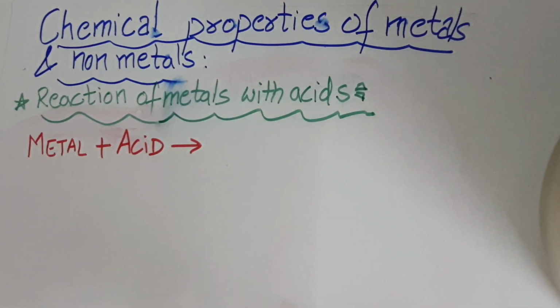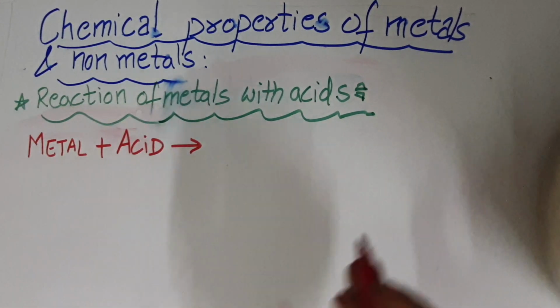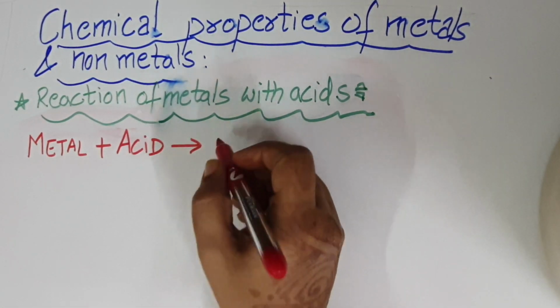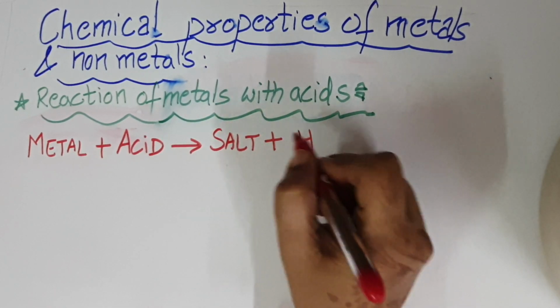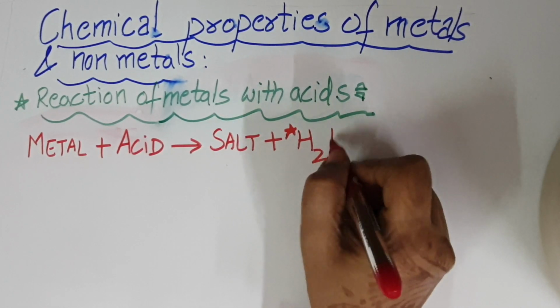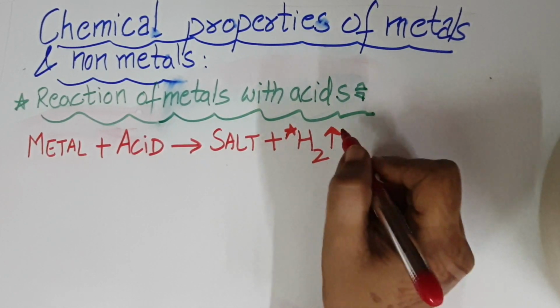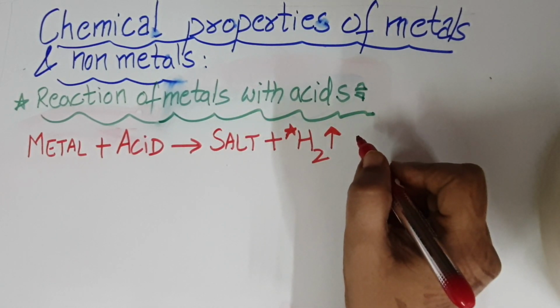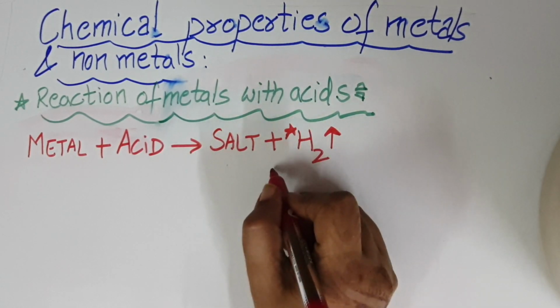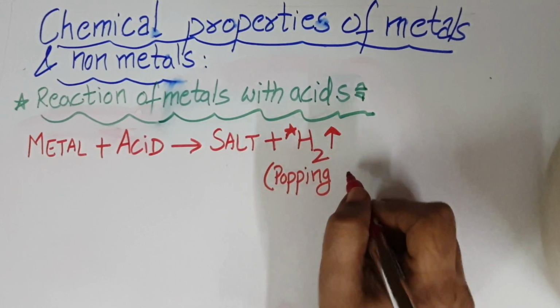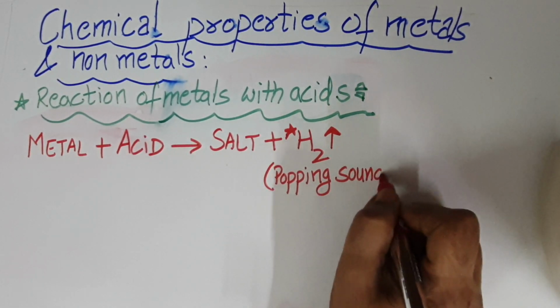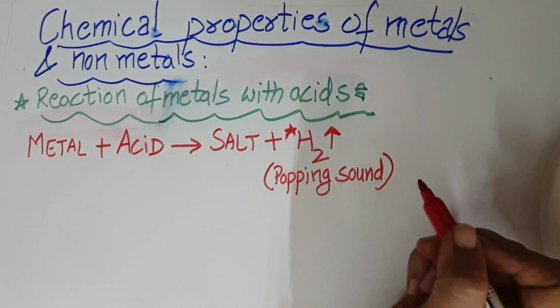Now let's talk about the next chemical property, that is reaction of metals with acids. The general reaction of metals with acid is that metals will react with the acid to form salt, and again, just like water, there is liberation of hydrogen gas. To test whether the gas evolved is hydrogen or not, we again test it with the burning splinter. If it starts burning with a popping sound, that proves that the gas evolved during this reaction of metal and acid is hydrogen gas.